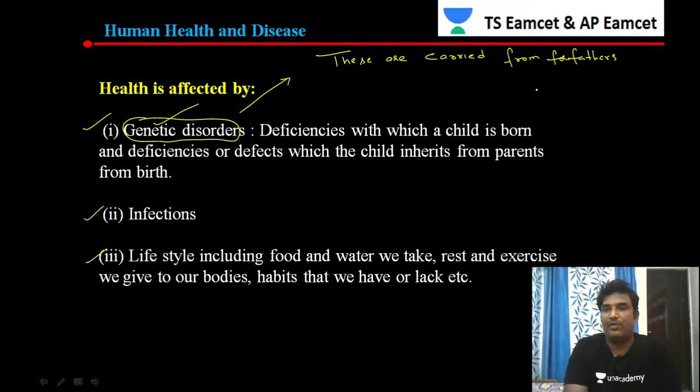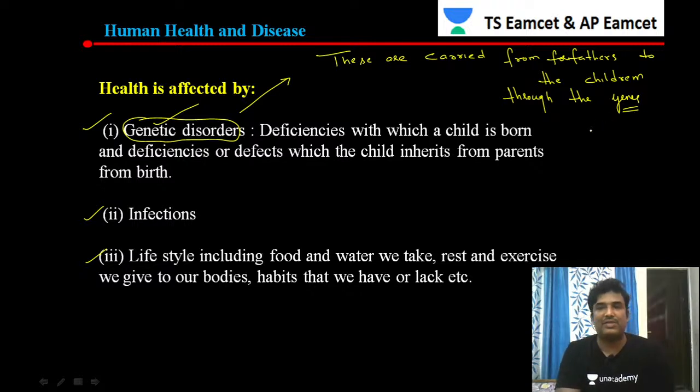These are carried from forefathers to children through the genes. Because of that reason they are called genetic disorders. What does genetic disorder mean? These are carried from the forefathers to the children through genes. Such types of disorders are called genetic disorders.